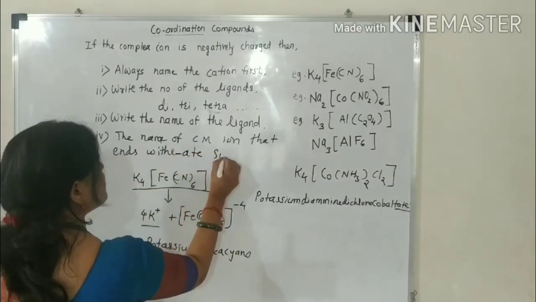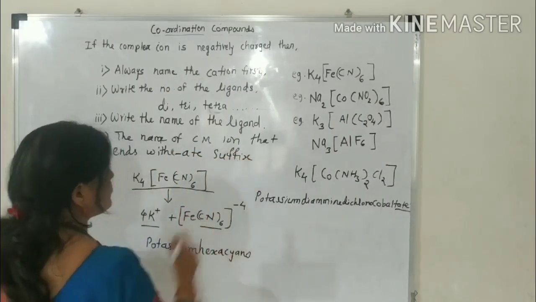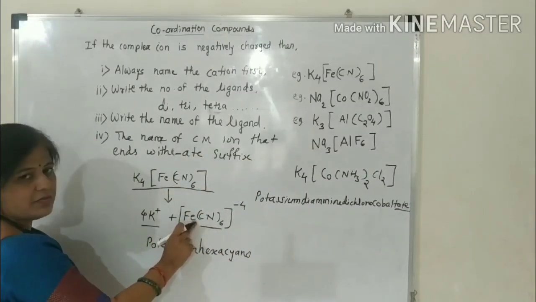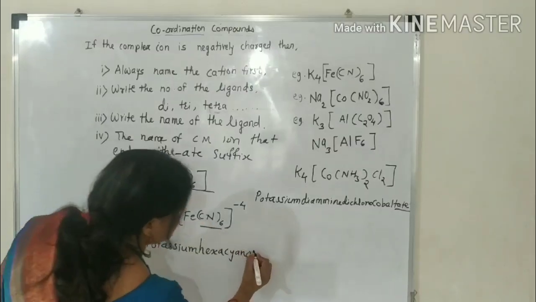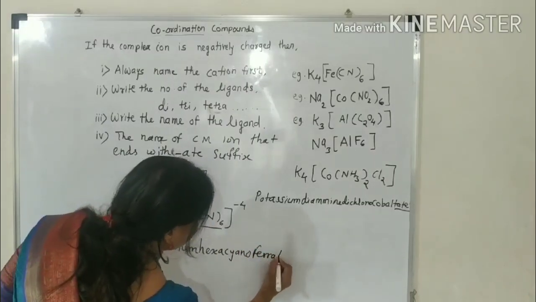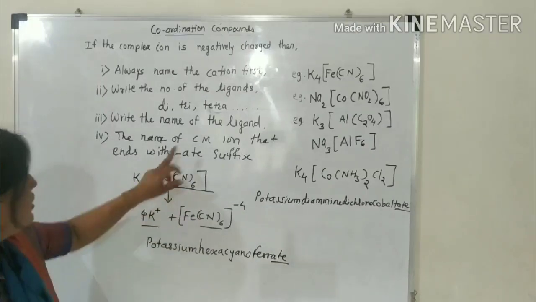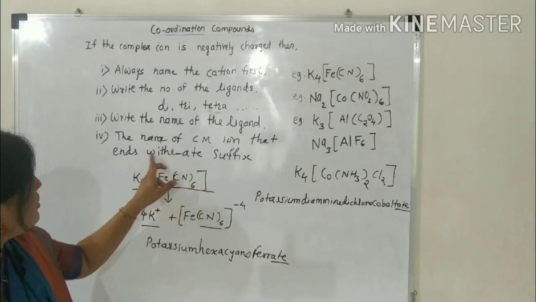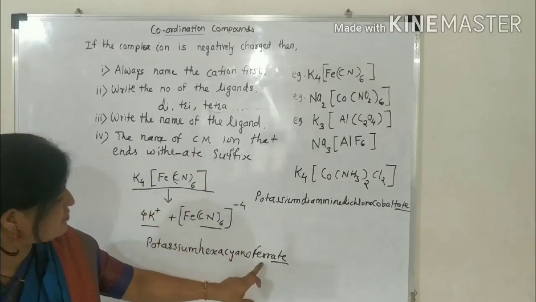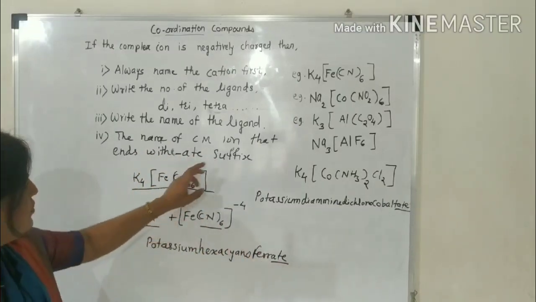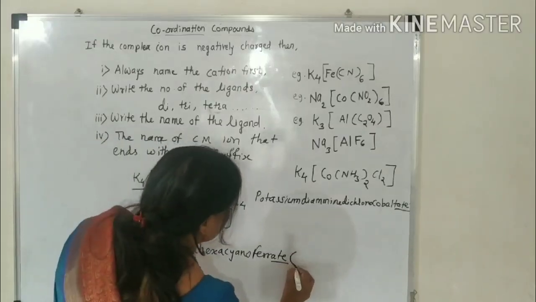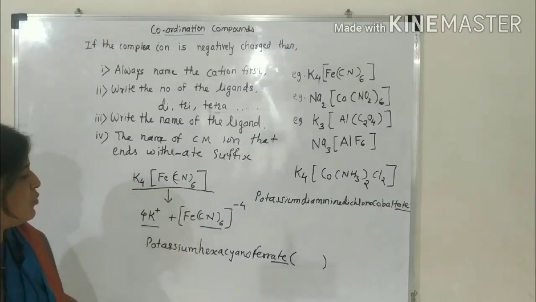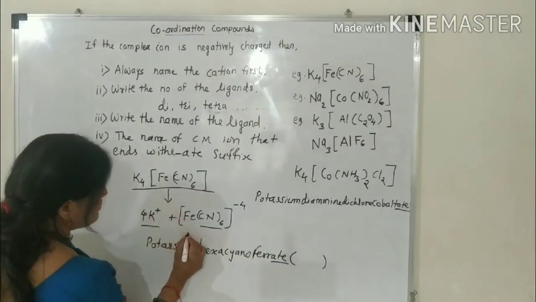Which is the central metal atom here? It is iron, so it should be ferrate. Since it is a negative anion, the name ends with ate. Then you have to write down the oxidation state of the central metal ion. You have to calculate it. It will be X.